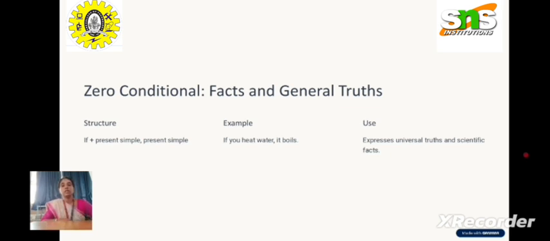So what is the zero condition? Let us first see the sentence structure of the zero condition. The zero condition is about facts and general truths, where you have if plus present simple, and present simple in the main clause. If you have present simple in the if condition, we are supposed to use present simple in the main clause also.